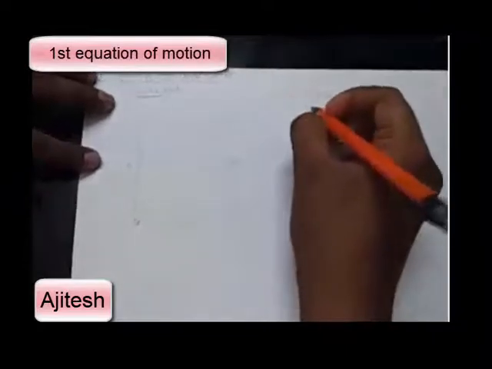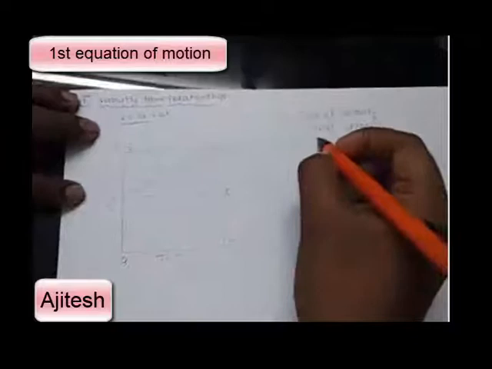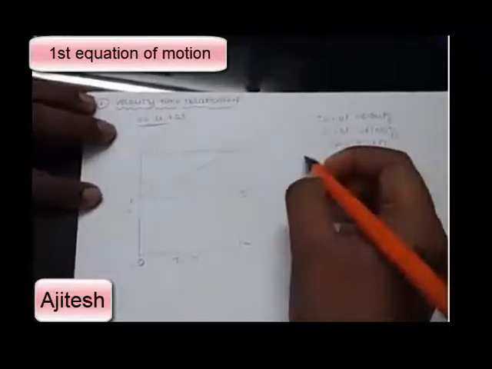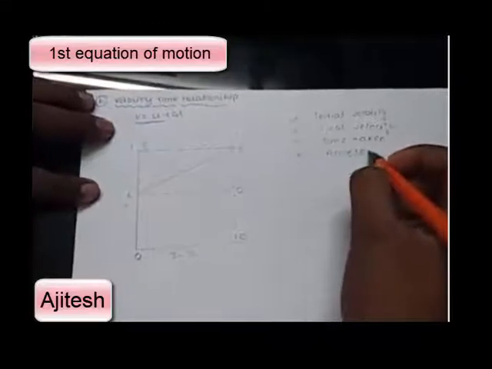Ma'am, u is equal to initial velocity. Ma'am, v is final velocity. Ma'am, t is time taken. Ma'am, and a is acceleration. Small a, beta, small a. Oh yes sir.